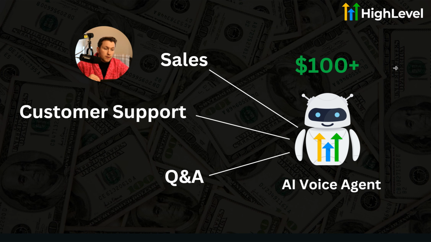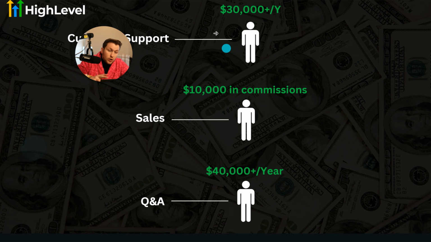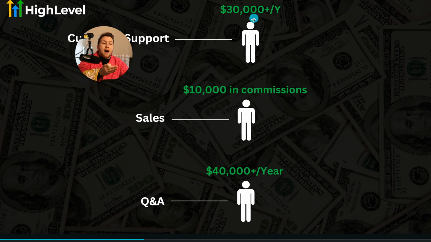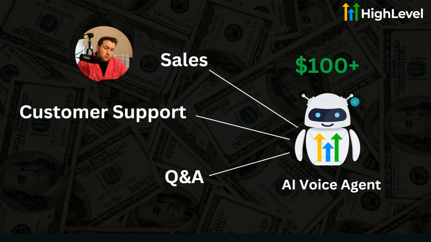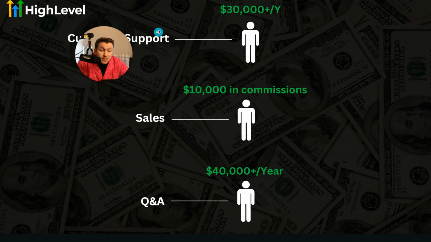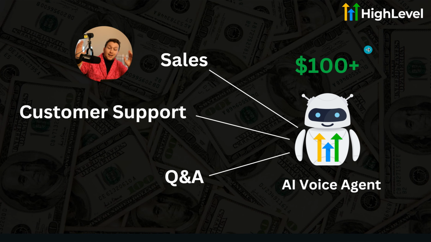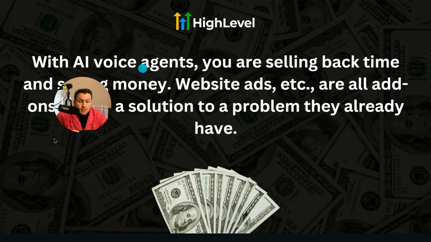This is the future. And as you see here, you're just taking away money. You can just go, I'm going to save you money. You don't even have to go into the make money part. That's just a bonus. You can just go, hey man, I'll save you 30 grand a year. Or, you pay me $1K a month for a bot, that's $12K a year. Just for that. I could talk about this all day because it's so powerful, but please make sure you are going ham on this.